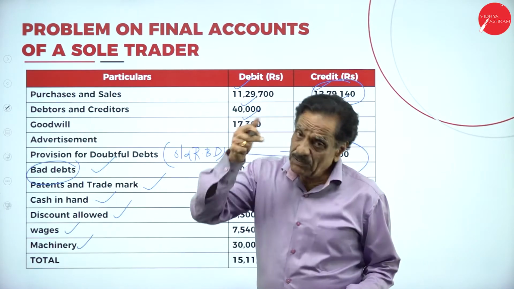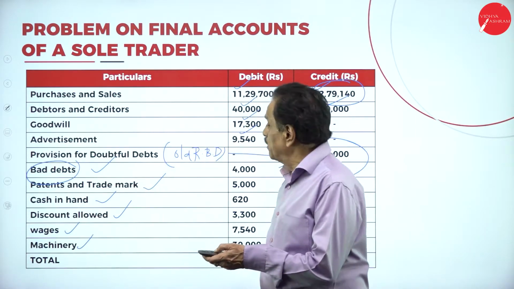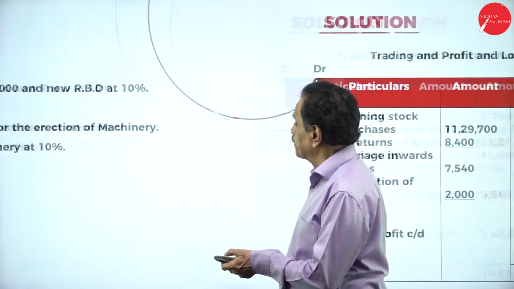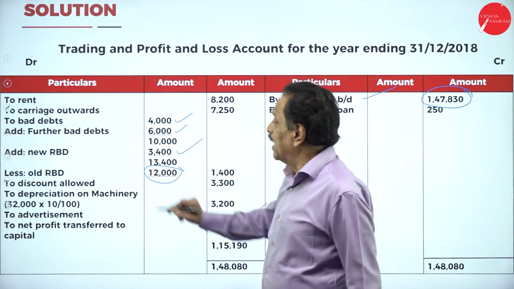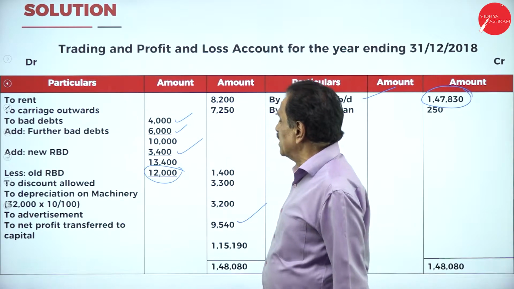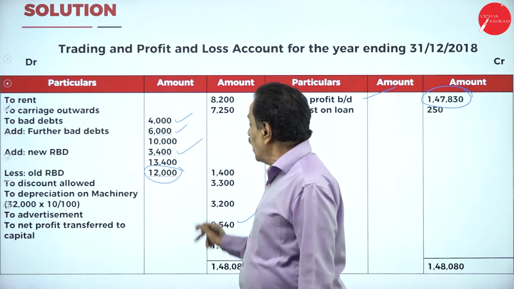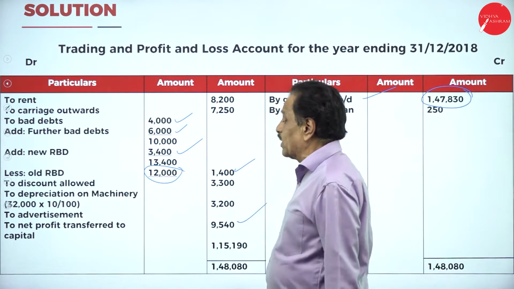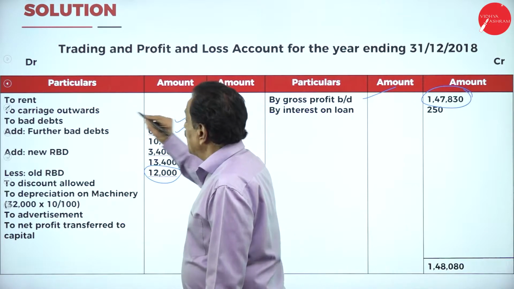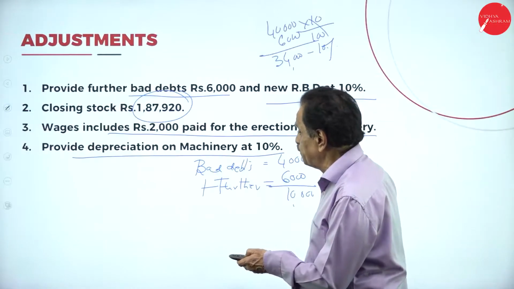Bad debt, add further bad debt, plus new RBD, minus old RBD. So bad debt is 4,000, add further bad debt 6,000, it becomes 10,000, plus new RBD 3,400. Already available RBD is 12,000. What is the net figure? 1,400. Then here rent paid is 8,200. If you want, you can see the trial balance.